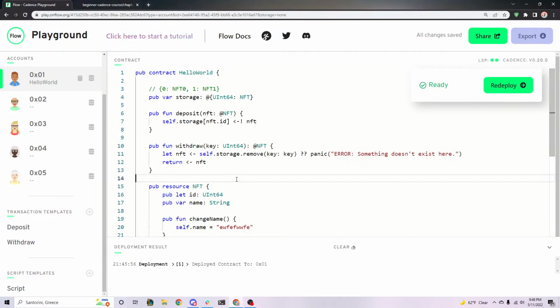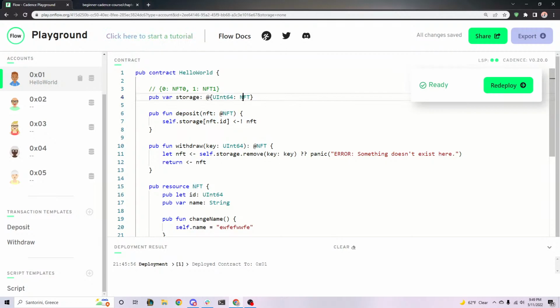Let's go for it. All right, so next part of this chapter, references. Before we even get into references, let's ask ourselves why references? Why do we even need to do references? Well, the problem right now is what if we wanted to read information about our NFT? So let's say snowmobiles has an NFT. It's his own Flunks NFT. He puts it in the contract, all right? Now I, as a user, want to read information about his Flunks.